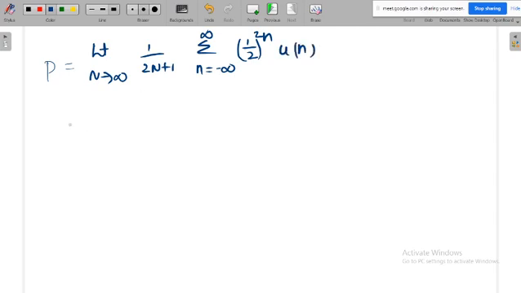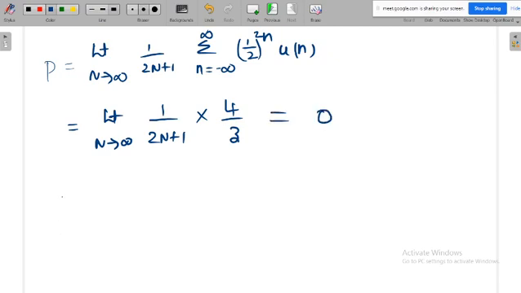Once you calculate all these, as n tends to infinity, you get 2n plus 1. The summation term we have already calculated, that is 4 by 3. Then if you substitute n equal to infinity, finally this is 0. So the power of this signal is 0. Next we will take another signal.